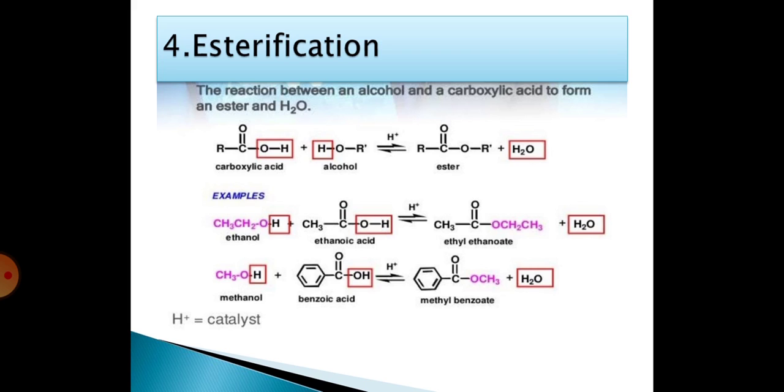The next one is methanol. This methanol reacts with benzoic acid in the presence of an acid catalyst to form methyl benzoate. Here the catalyst is H plus. This is called an acid catalyst. This is the esterification reaction. These are the chemical properties of alcohols.